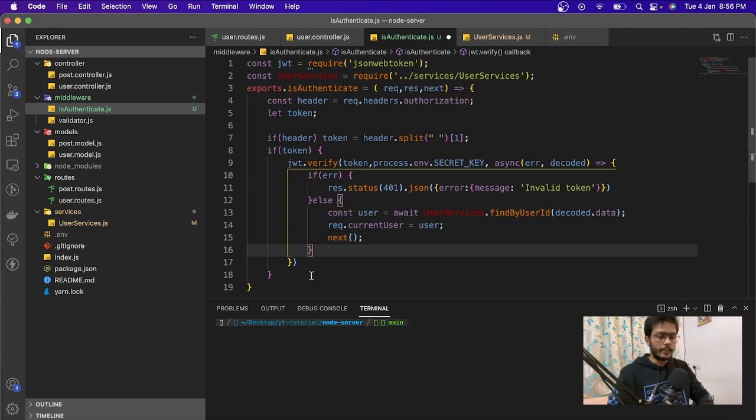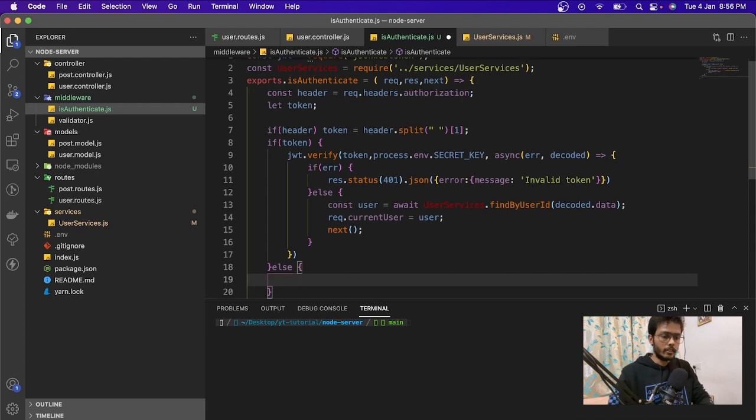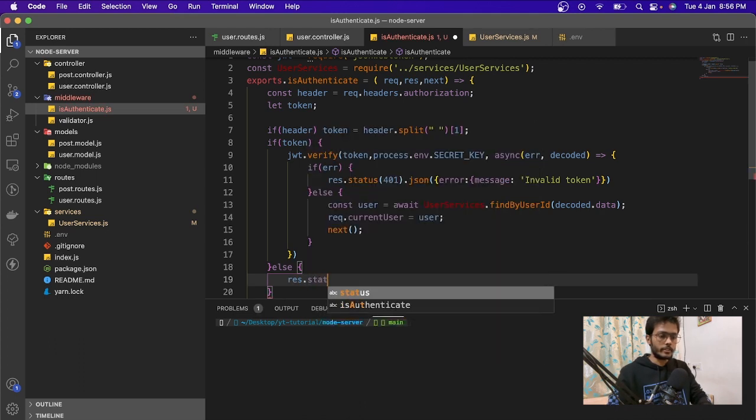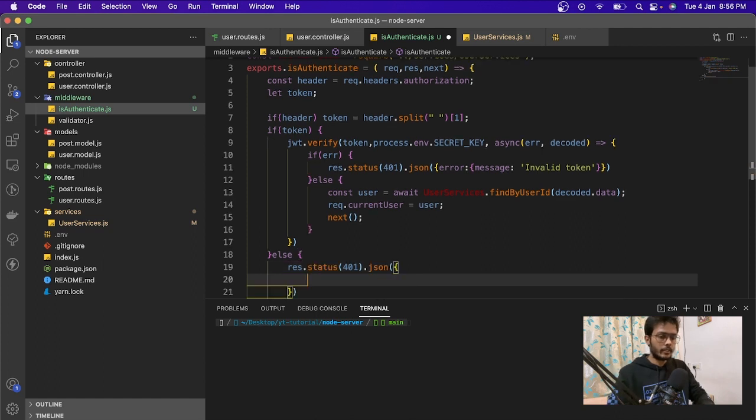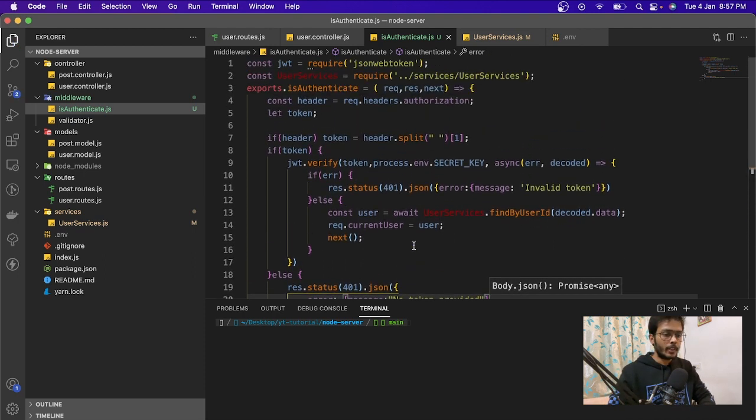Here, in case the token is not there, we're just going to do res.status 401 and json, and we are going to pass an error message, no token provided. Okay, and we are going to save this.